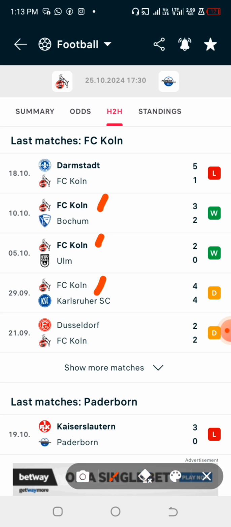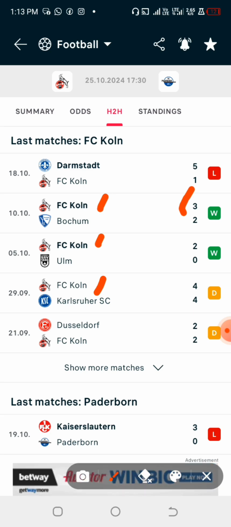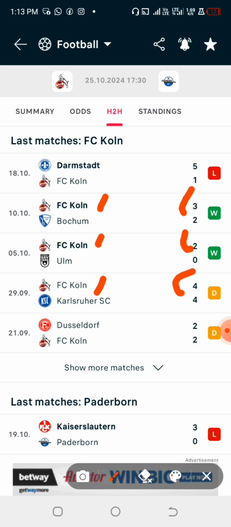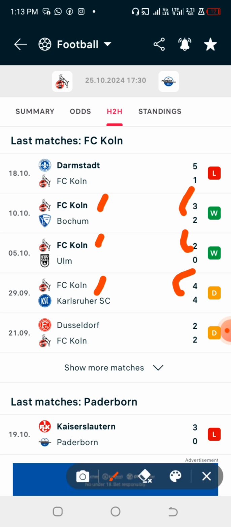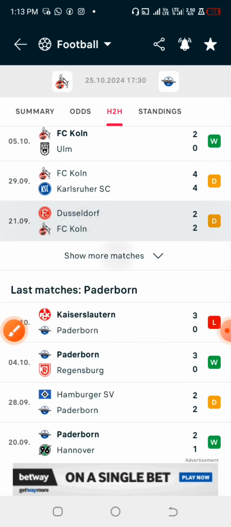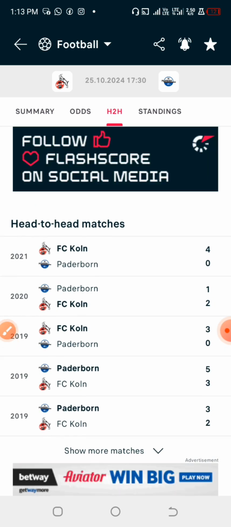So in this particular situation, we have it that this particular team had 3 goals in the last game that they played at home, and in this particular game they also had 2 goals in it. And the last game that we are seeing here, they also had 4 goals in it, which shows that in each of these 3 games, they were able to score at least 2 goals or more. Okay, that's fantastic.